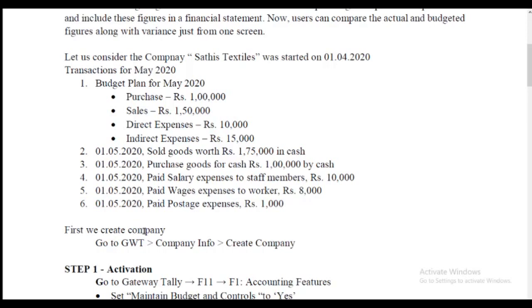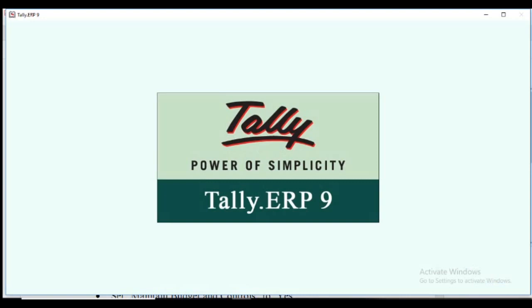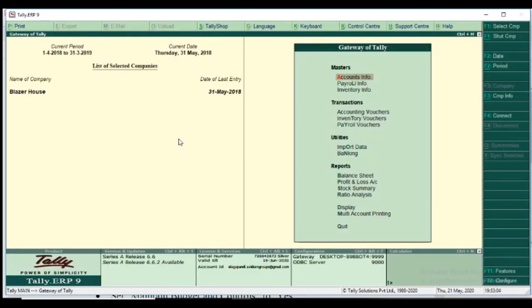First we create the company. You know well how to create the company, and also you know the path: go to Gateway of Tally, Company Info, and Create Company. So we move to Tally now. I click the Tally icon from my taskbar, just double click, and it is open. The Blazer House is our existing company, so I set it.